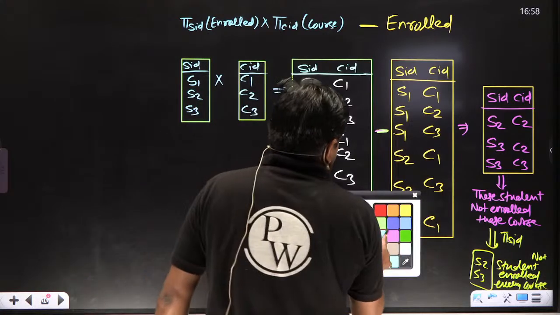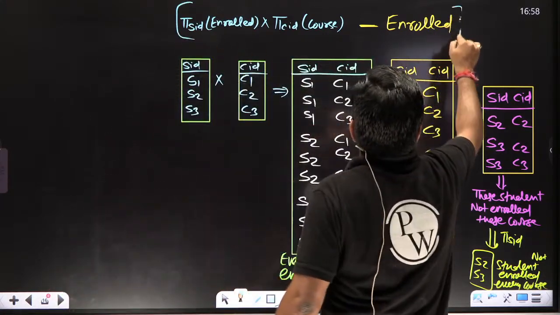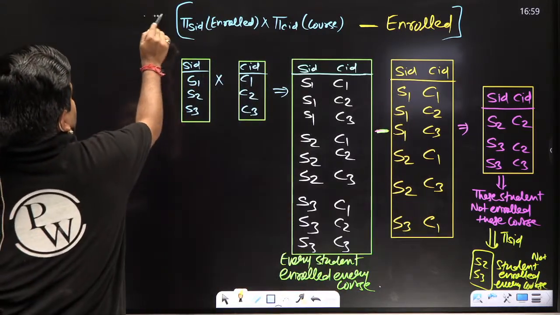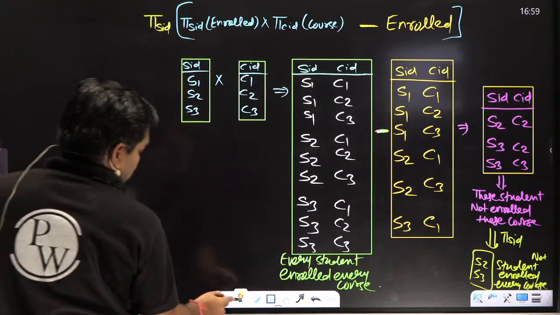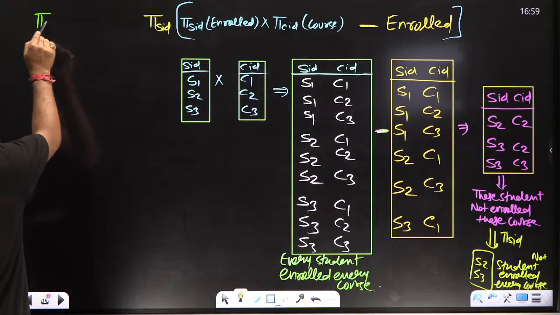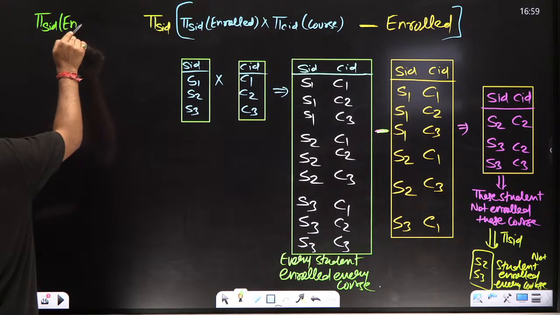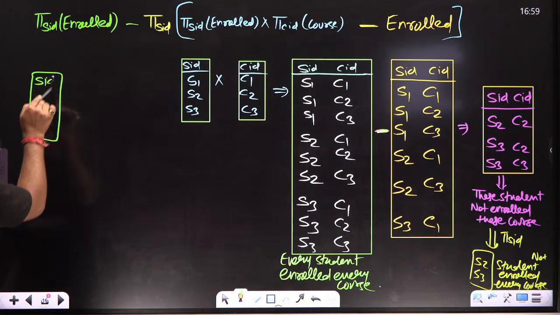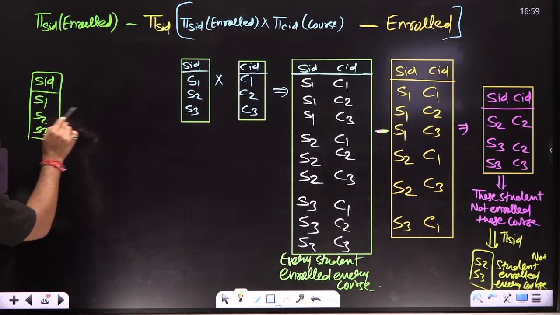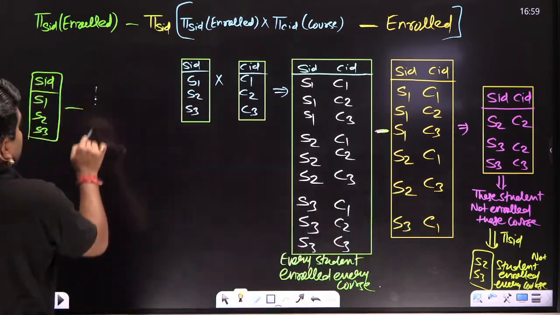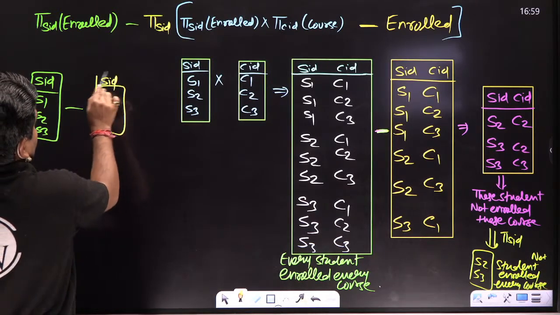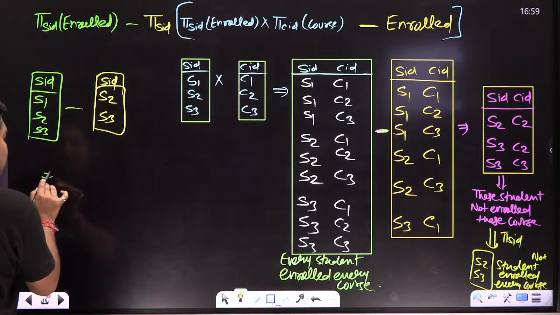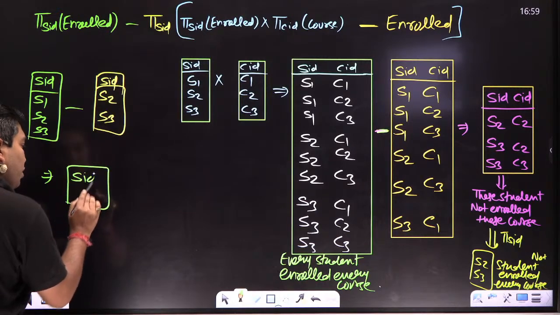God bless you, children. Meaning to say, once I fetch it, I will get the students who did not enroll in every course. If I subtract from the total students, then what happens? Here the total students are S1, S2, S3 minus the output S2 and S3. Then I will get the output: the student who enrolled in every course.